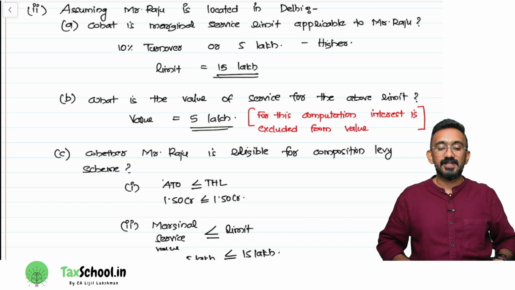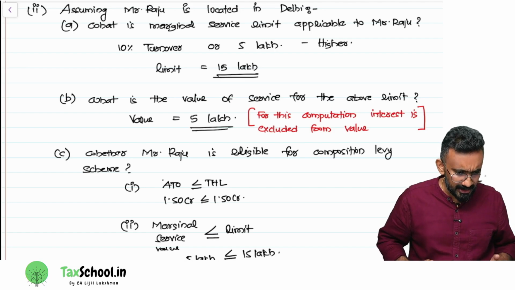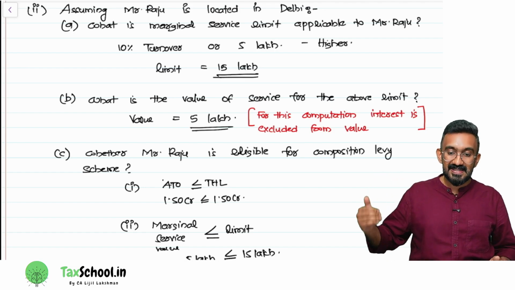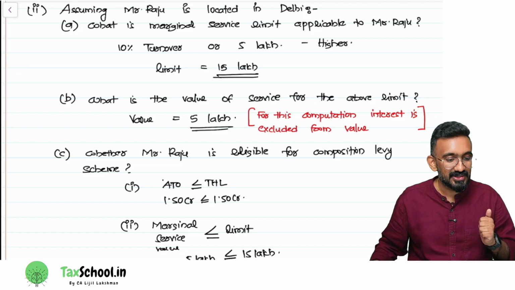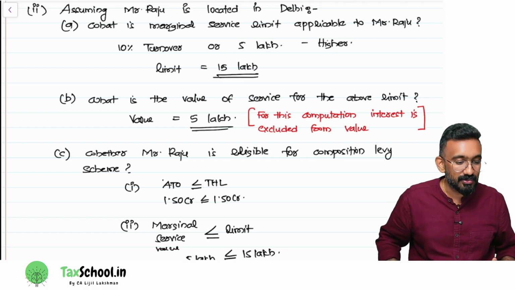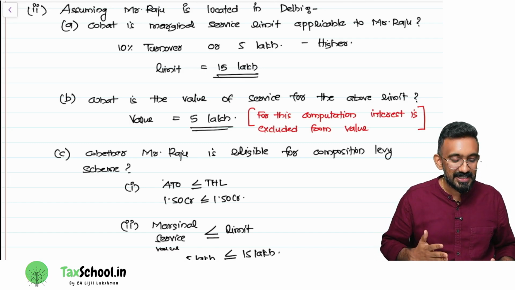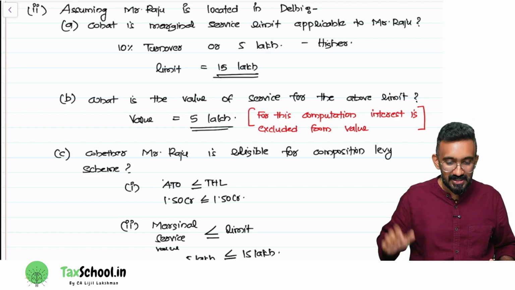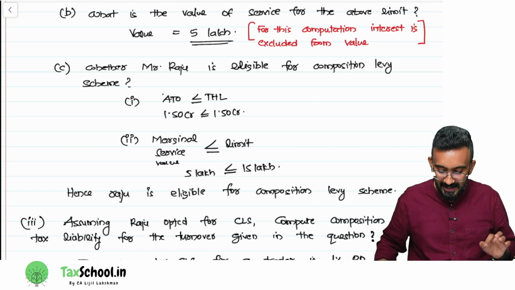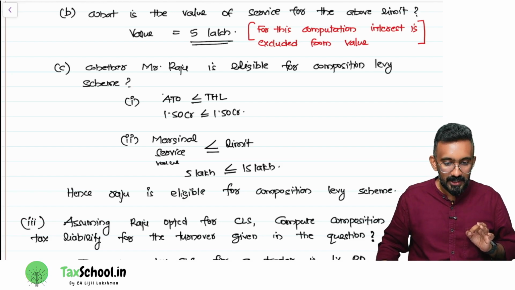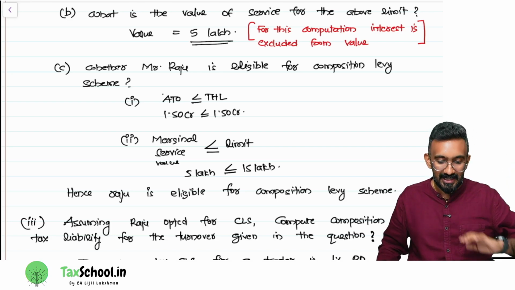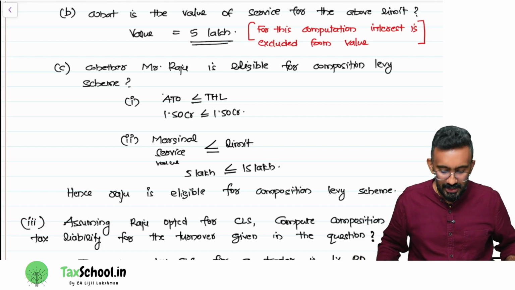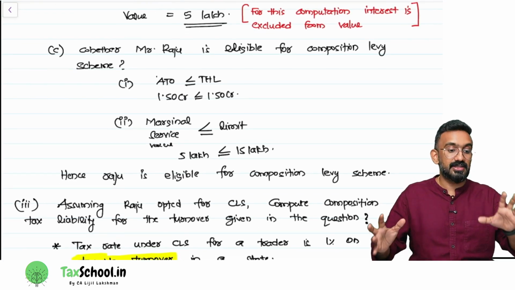So my next question is, is his turnover within the limit? Yes. Is his service within the marginal service limit? Yes. Next question, is he eligible to opt for composition levy scheme? Yes or no? Yes, he is eligible, because his aggregate turnover is less than 1.5 crores. His marginal service value is 5 lakh, which is less than or equal to 15 lakh. So both of them are satisfied. So Raju is eligible for composition levy scheme. This can be a case study question.